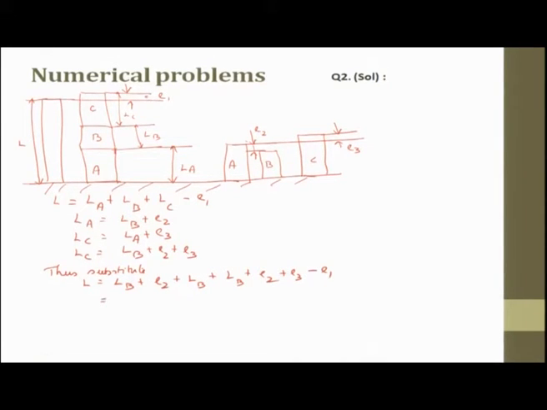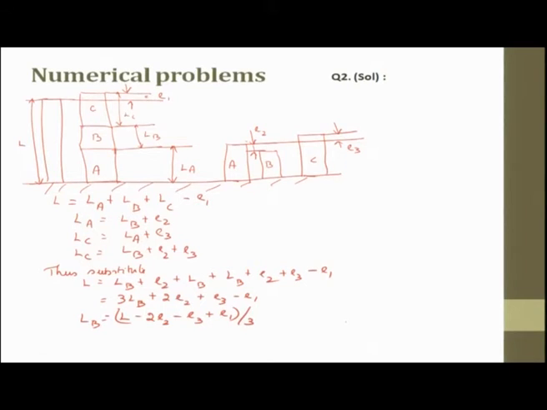So, this can be further simplified as 3LB plus 2E2 plus E3 minus E1, or LB equal to L minus 2E2 minus E3 plus E1, whole divided by 3.